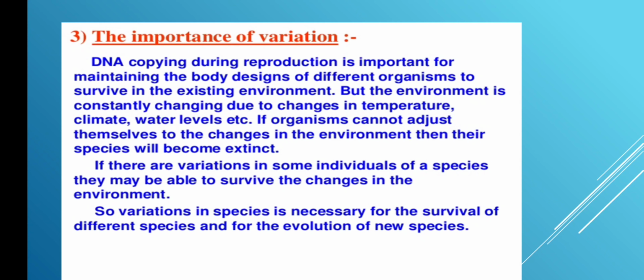You can see the cow gives rise to a calf, so the body design is very much the same. Humans give rise to their own offspring, the children. They also have two hands, two legs, one head, and everything the same. So to maintain the body design, DNA copying during reproduction takes place. This is very important. This happens in different organisms to survive in the existing environment.